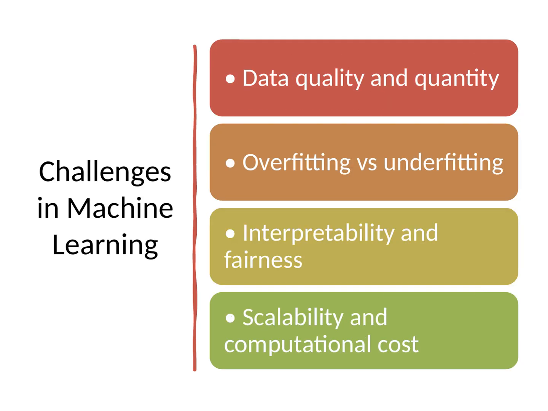Machine learning faces several practical hurdles. First, models need lots of clean, representative examples. Poor or biased inputs break performance. Second, a model can overfit by memorizing training cases or underfit by missing patterns, so finding balance is essential. Third, complex systems are often hard to interpret and can behave unfairly. Finally, scaling to large problems requires heavy computation and careful engineering.